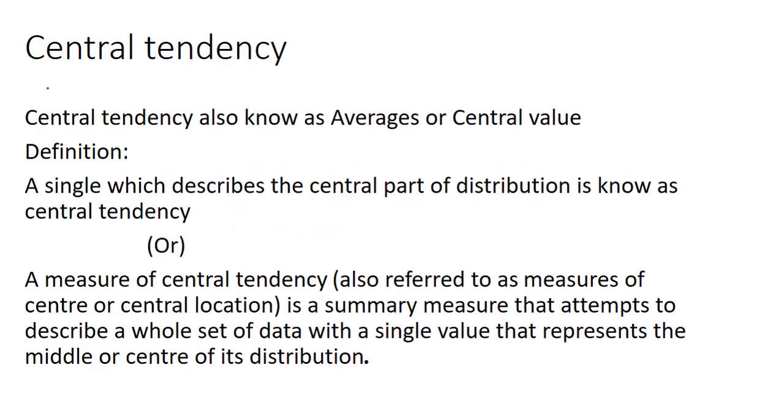Now we can see the central tendency definition. Central tendency is also known as the average or central value. These are other names for central tendency. Now the definition: a single value which describes the central part of the distribution is known as central tendency.